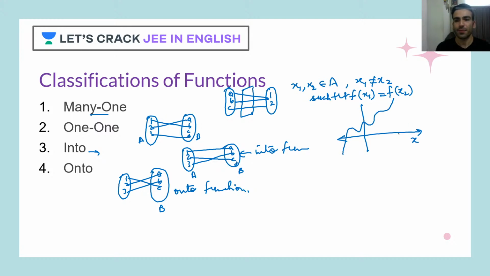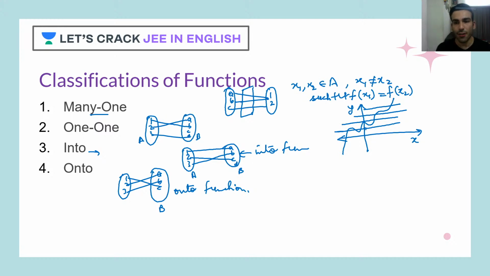To check whether a function is one-one or not, I'll draw a parallel line to the x-axis and check how many times it cuts the function. As you can see, this is cutting the function here at 3 points.